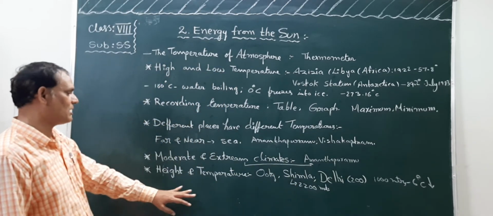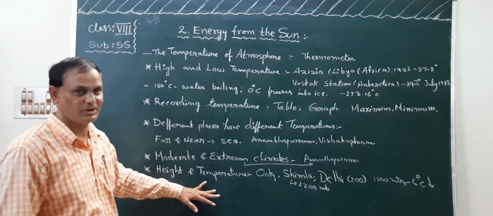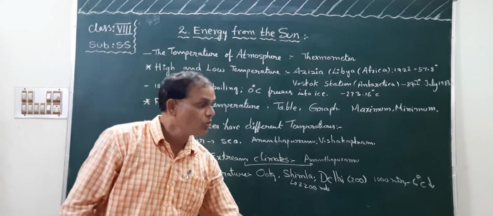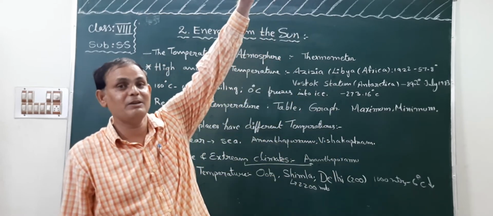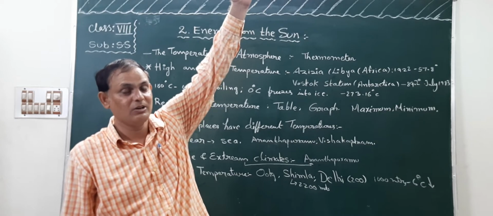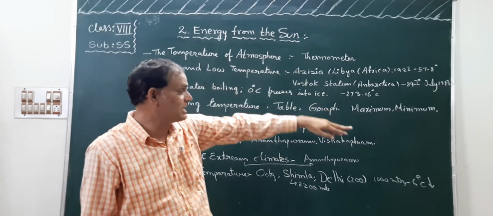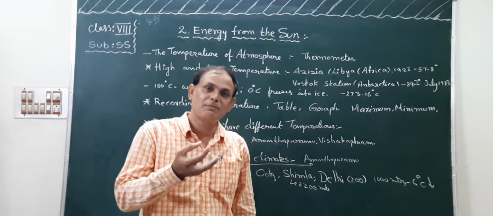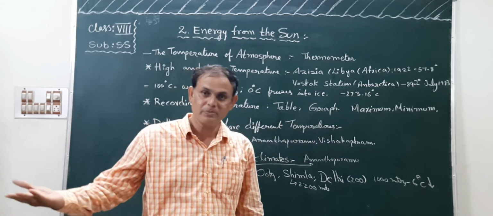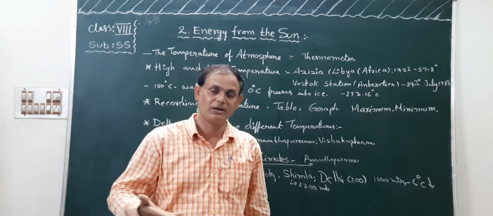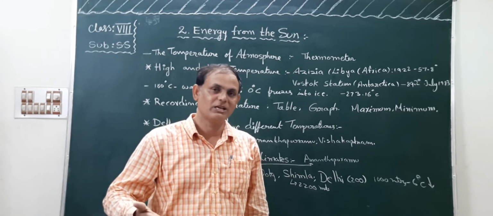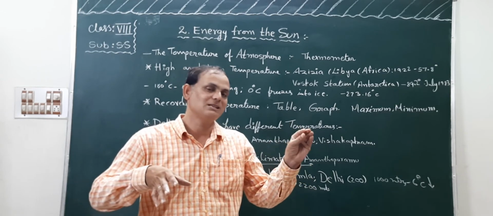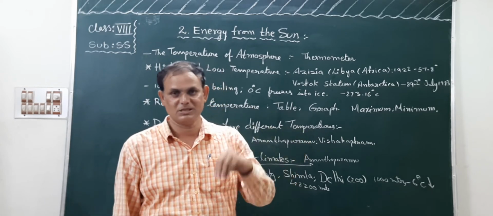Next, height and temperature. Do you know, children? From the earth surface, if you go upward up to 1000 meters height, what will happen? 6 degrees temperature will be decreased. How many? 6 degrees temperature will be decreased from mean sea level. Okay, children. So that is why even though it is one country, the temperature of one place is different from the temperature of another place.